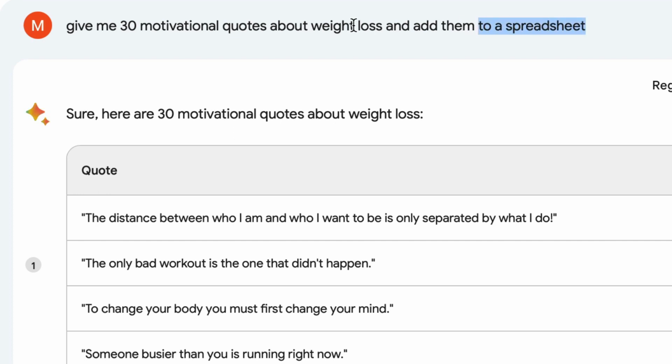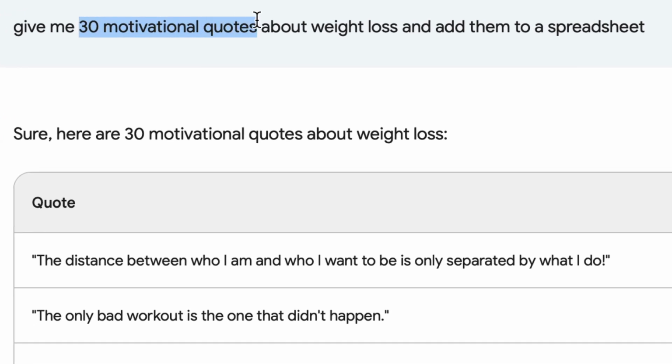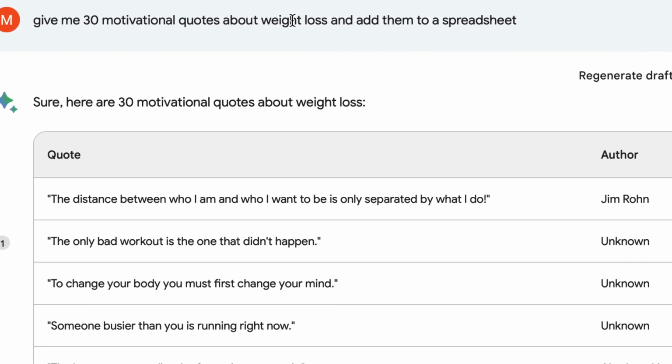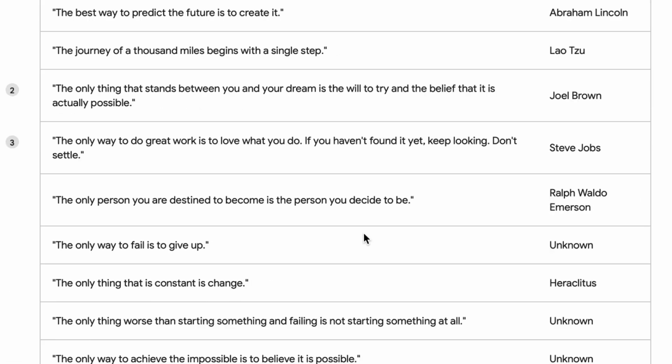So of course you will have to decide how many motivational quotes you want and for which niche. I'm choosing 30 for weight loss. Now this depends on your posting schedule. If you're posting once a week, then you're going to need 52 motivational quotes. If you're posting once a day, then you're going to need 365. It's entirely up to you. You can bulk this out and have a year's worth of social media posts ready to go if you want to. So here it's generated that